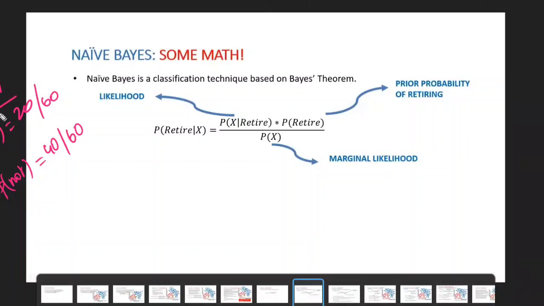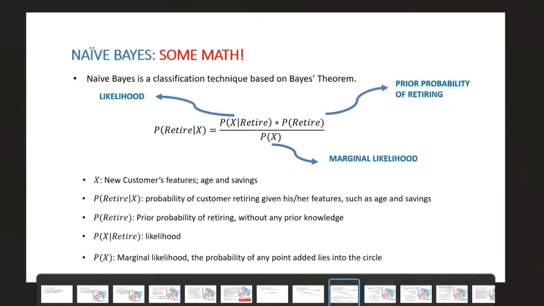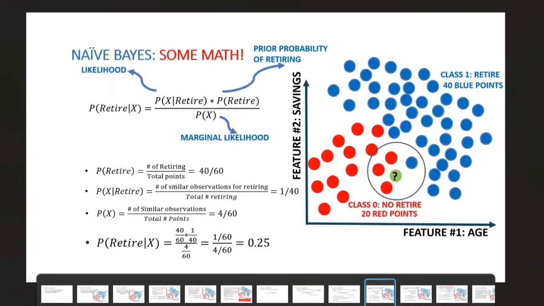Prior probability: first, by default in our data set, we have 20 data points related to retire and 40 data points related to not retire. This is called prior probability. Prior probability means the probability before. Now, what is the probability of retire and what is the probability of not retire? I am going to calculate.